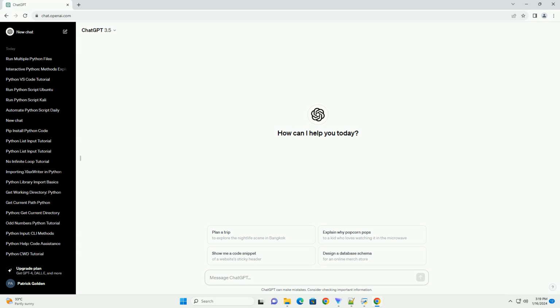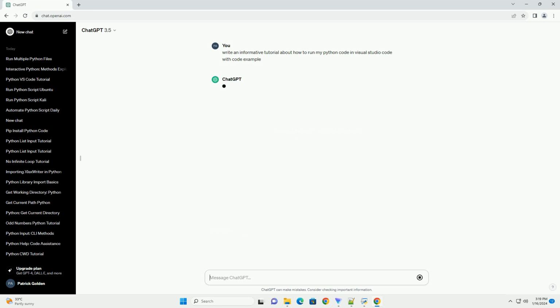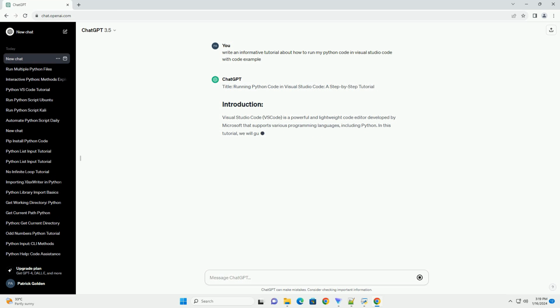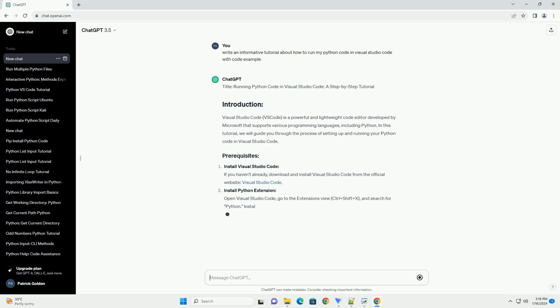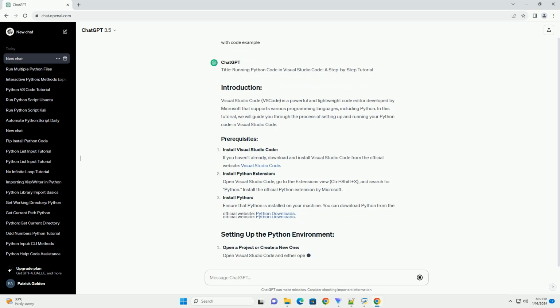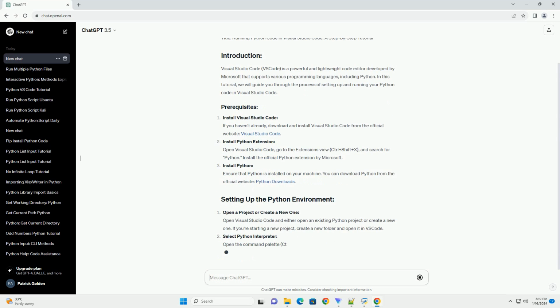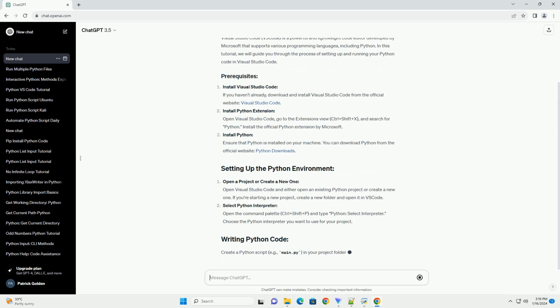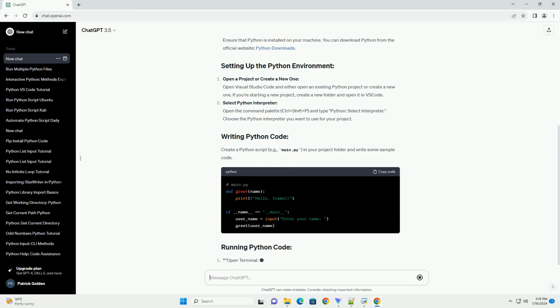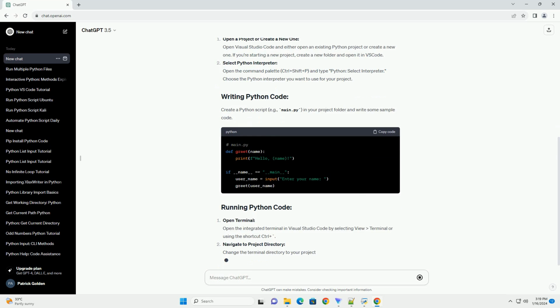Title: Running Python Code in Visual Studio Code, a step-by-step tutorial. Visual Studio Code, VS Code, is a powerful and lightweight code editor developed by Microsoft that supports various programming languages, including Python. In this tutorial, we will guide you through the process of setting up and running your Python code in Visual Studio Code.